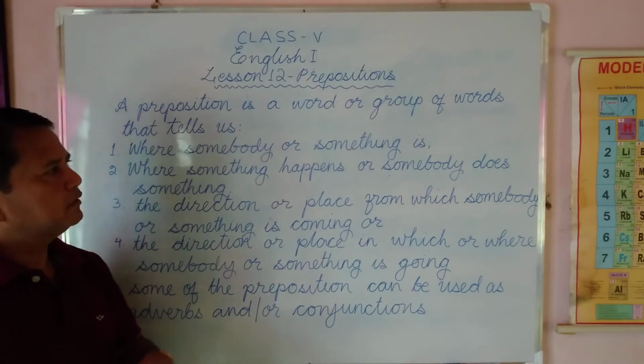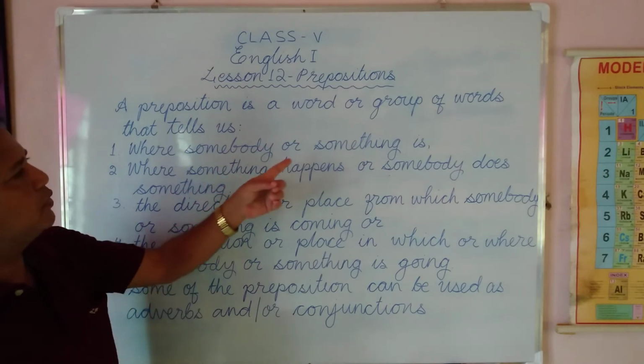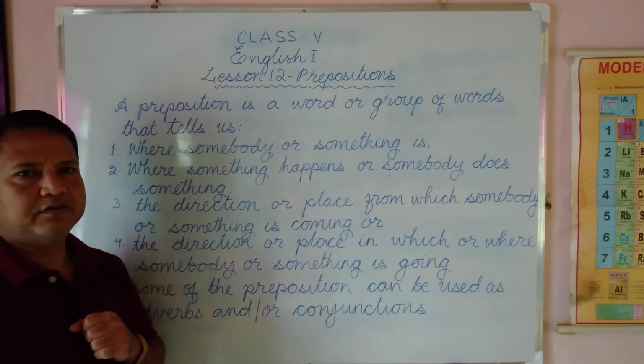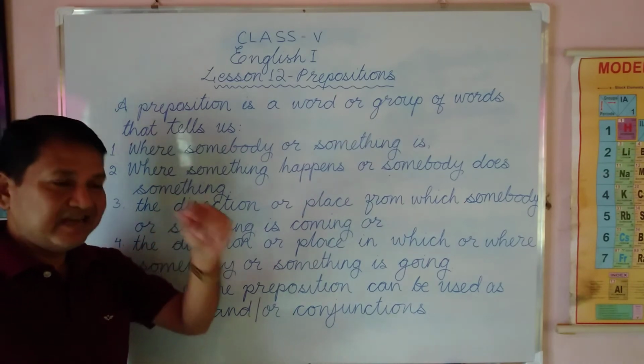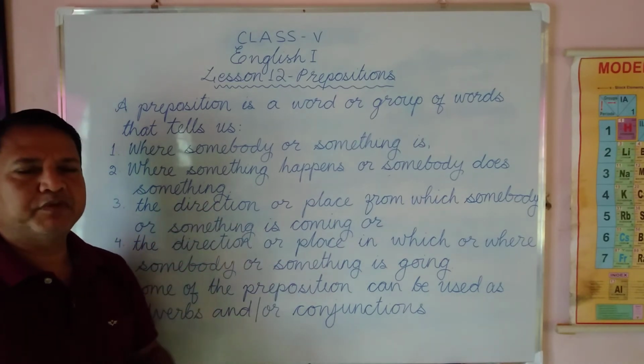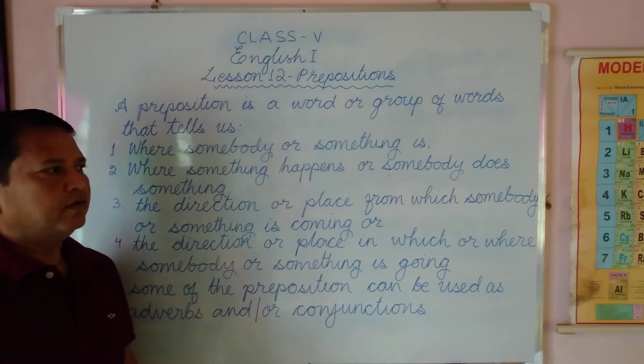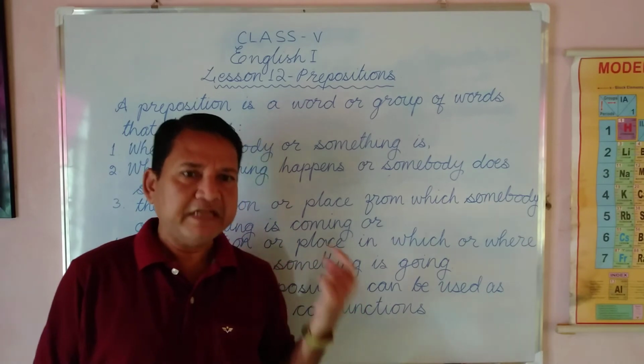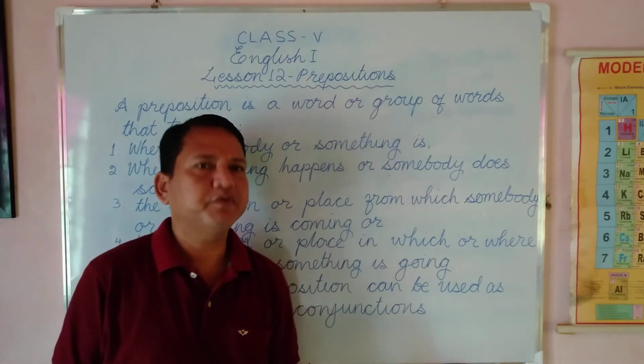These are the words which show where something or somebody is. Like you are in your house. In is the preposition. I am standing in front of the board. In front of is the preposition.